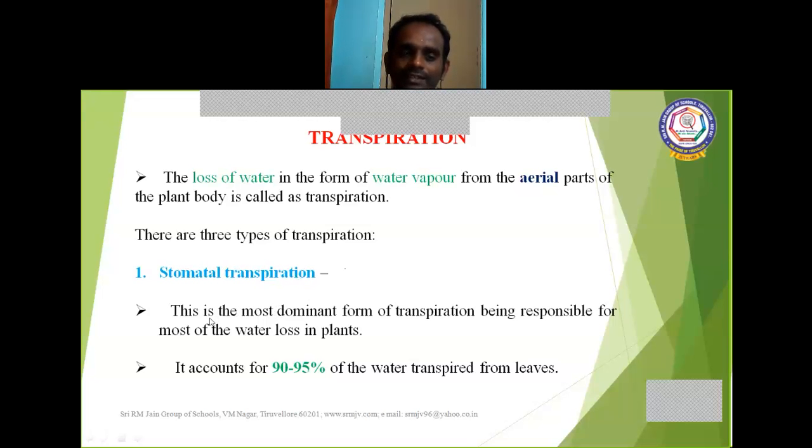In this stomatal transpiration, most of the water, 90 to 95%, is lost. So stomatal transpiration is the dominant form among the other types of transpiration.